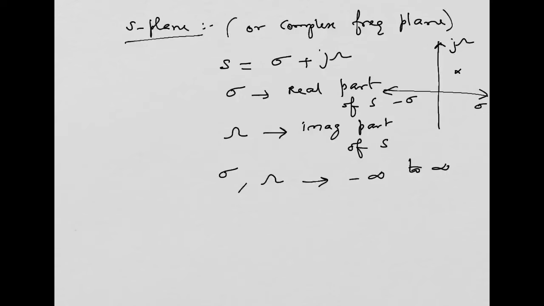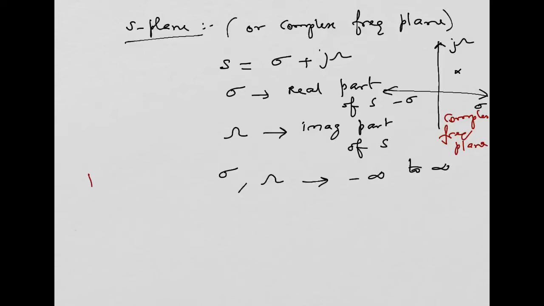This is what is called the complex frequency plane, or the S-plane. Any point on this S-plane will be represented as a combination of sigma plus j omega. S domain is used to represent various critical frequencies.